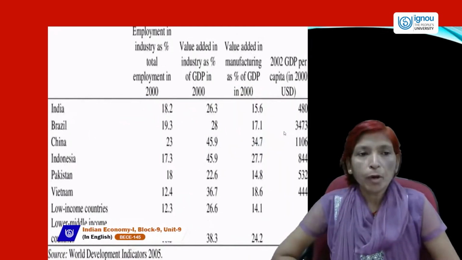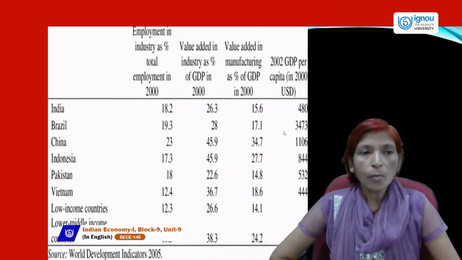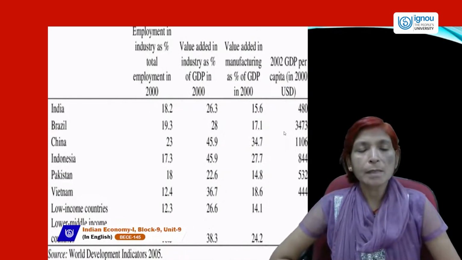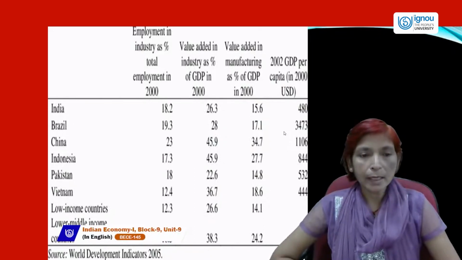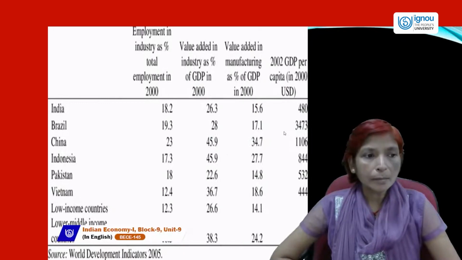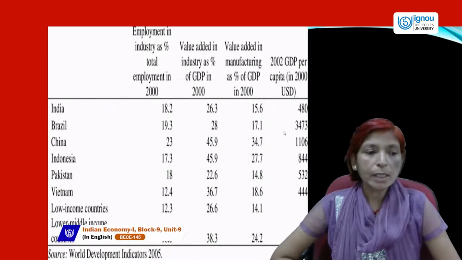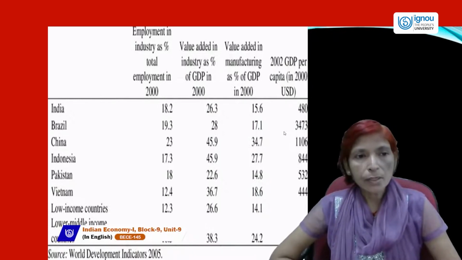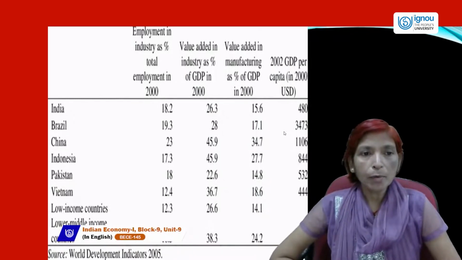Next is employment contribution. How much is employment in industry as a percentage of total employment in 2000 in different countries like India, Brazil, China, Indonesia, Pakistan, Vietnam, low income countries, lower middle income countries. So, World Development Indicators 2005 shows that in India, employment in industry as a percentage of total employment in 2000 was only 18.2%.